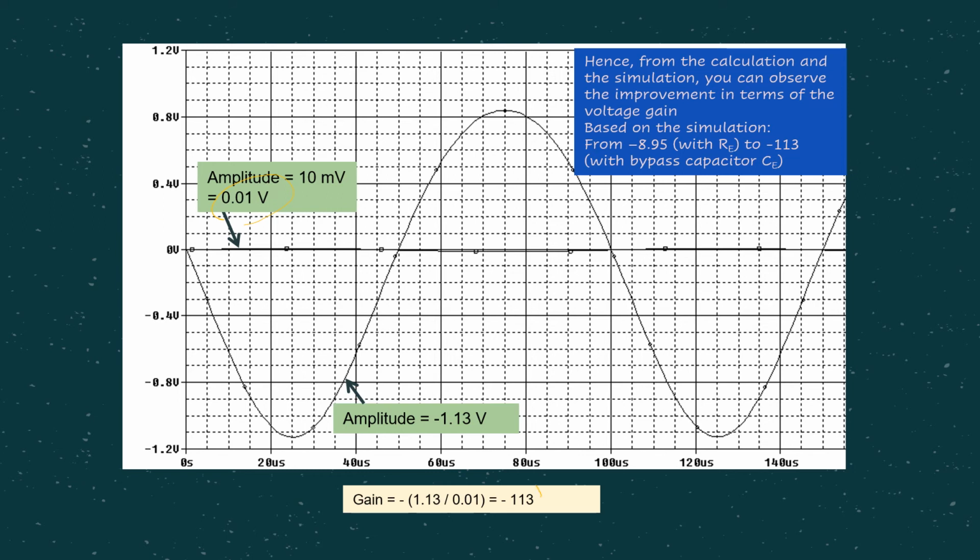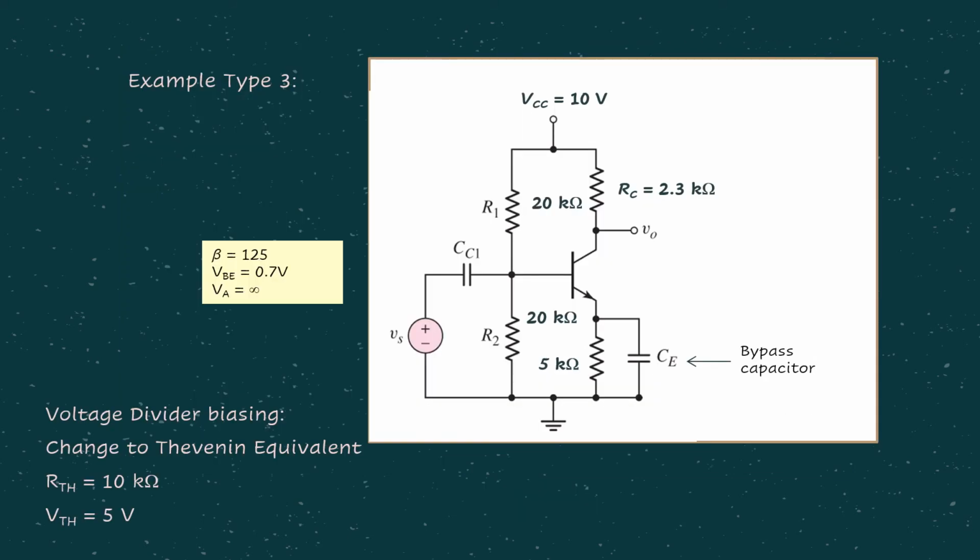Now the gain is improved to negative 113, 100 something, right? Before this, for type 2, the gain is only negative 8 point something, but for the same circuit, if we add the capacitor, now the gain is improved much more. So let's have a look at an example for type 3, which is, again, I say it's similar to type number 1. In this case, let's consider DC analysis first.